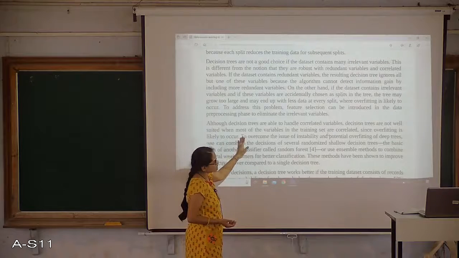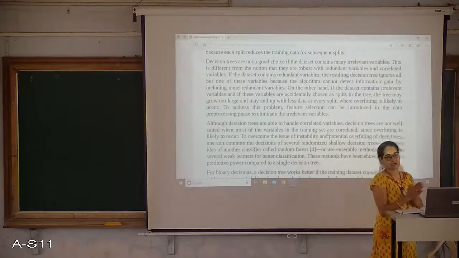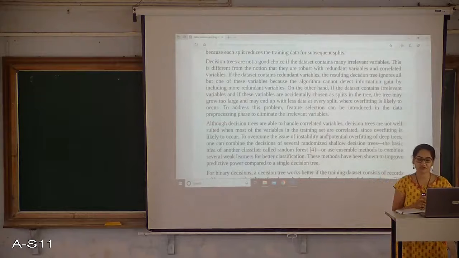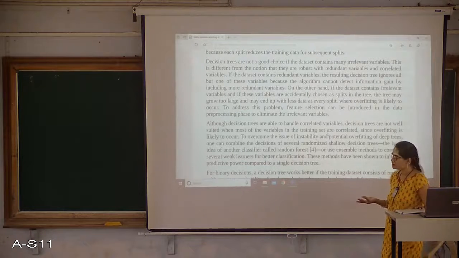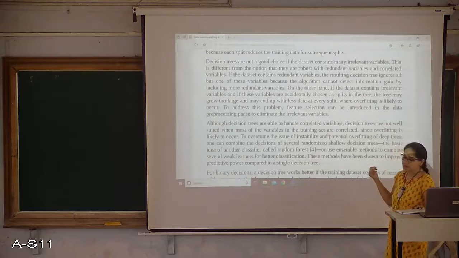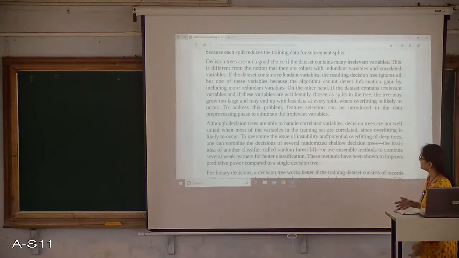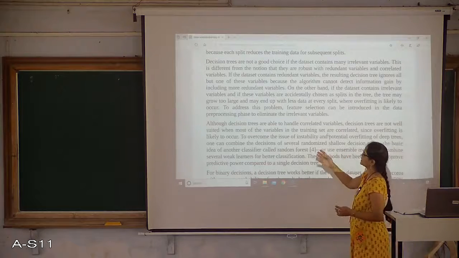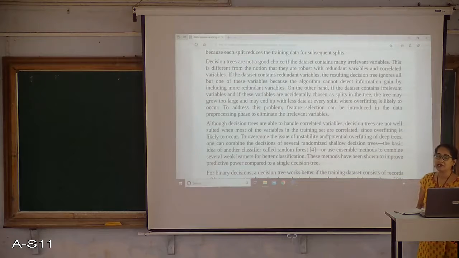If I am considering highly correlated variables in the construction of a decision tree, which leads to an overfitting problem, I can apply one more extra technique with our decision tree, the randomized method, or we can apply the random forest technique.